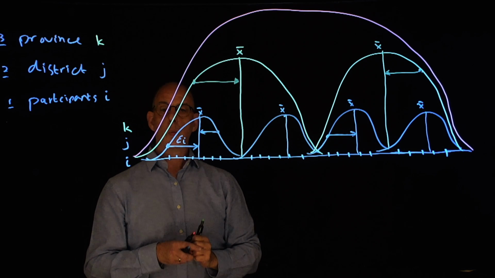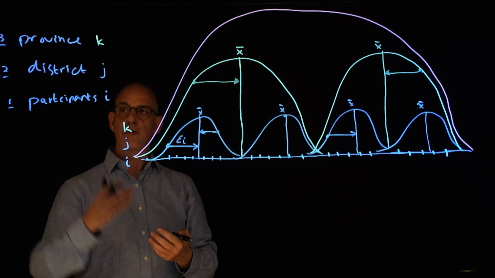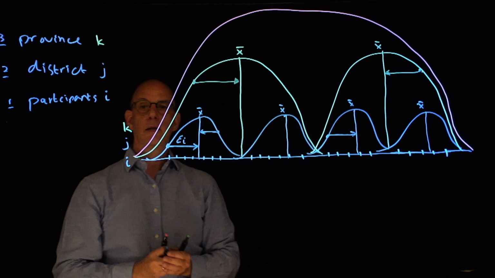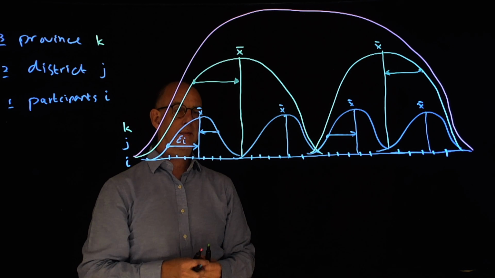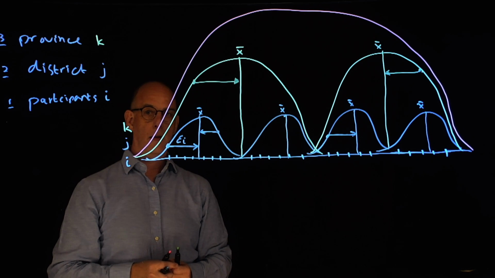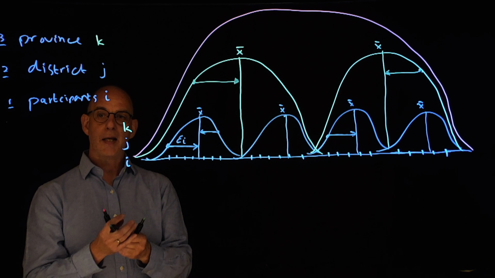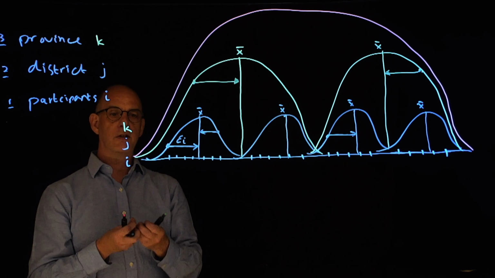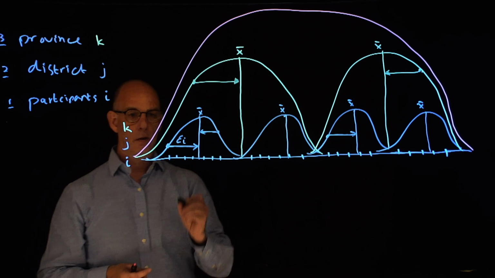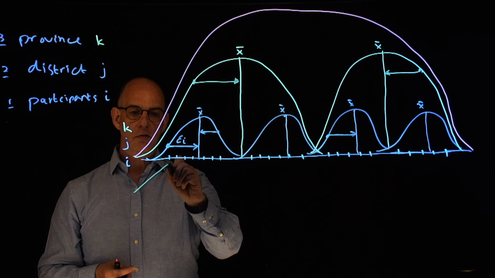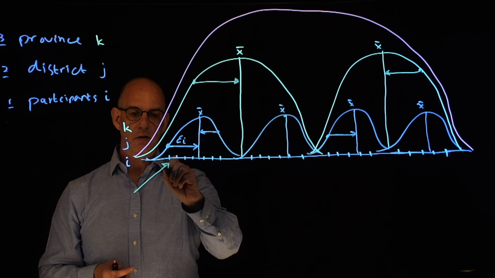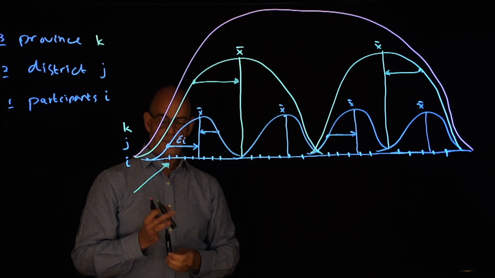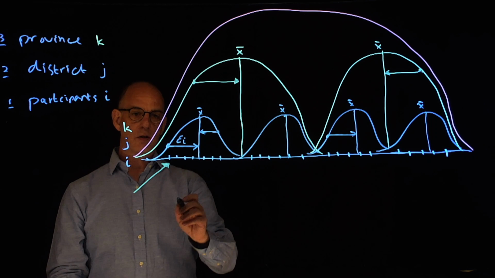So now we have all three levels of clustering summarized using all the data available. And by doing that, we are able to describe each and every individual observation. So let us focus on this observation.